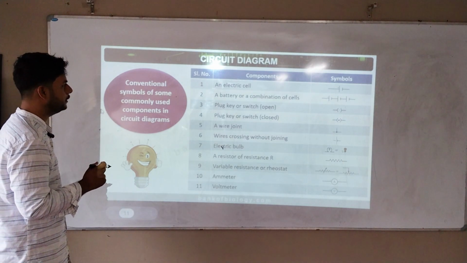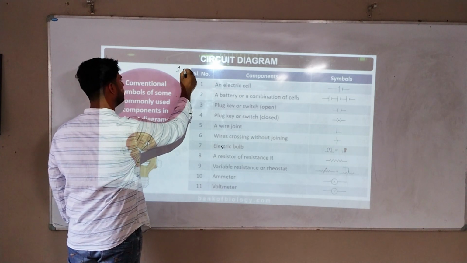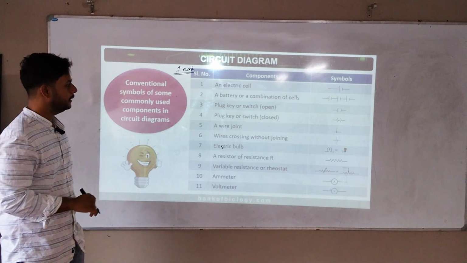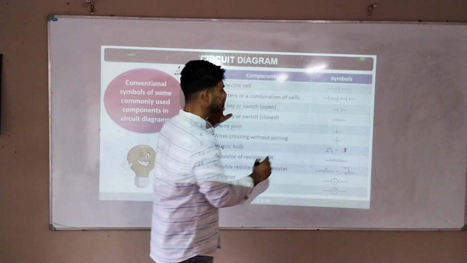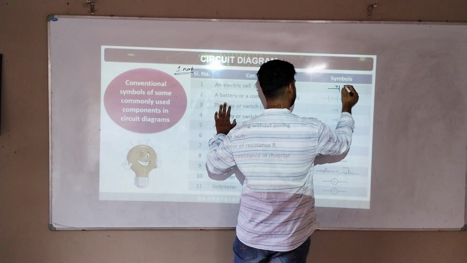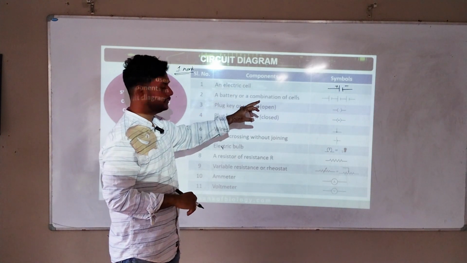So these are some components. This is a 1 mark question. Most of the question papers have this question, a 1 mark definite question. An electrical cell is represented by this symbol. So these symbols you should know, plus and minus. A battery is a combination of cells.